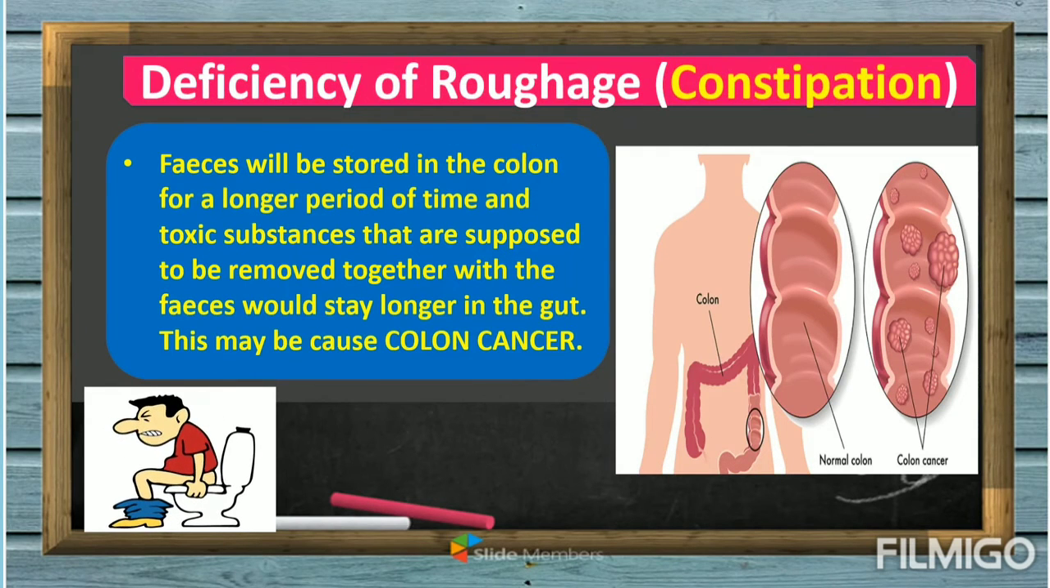So if you are experiencing this, the feces will be stored in the colon for a longer period of time. So colon is part of your large intestine, this one. The feces will be stored in the colon for a longer period of time, and toxics, those poisonous substances in your body that are supposed to be removed together with the feces, would stay longer in the gut. This may cause colon cancer. So to avoid colon cancer, make sure you drink plenty of water, at least 8 glasses of water a day.